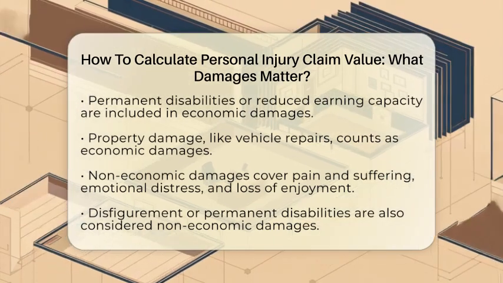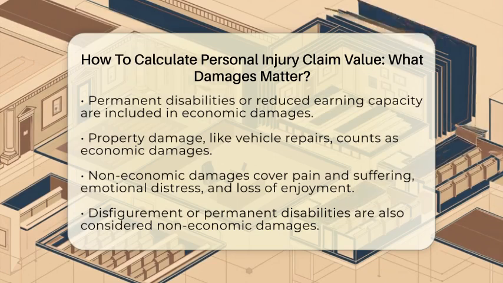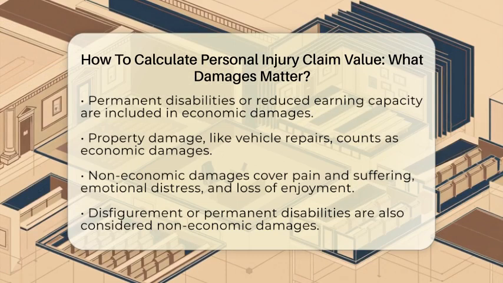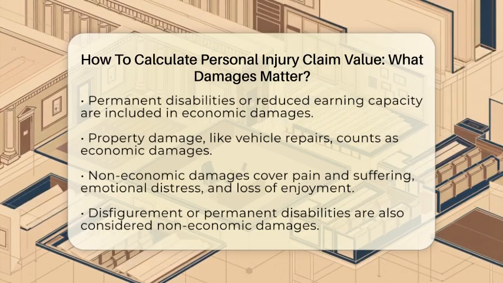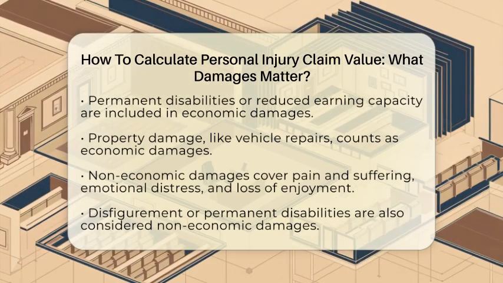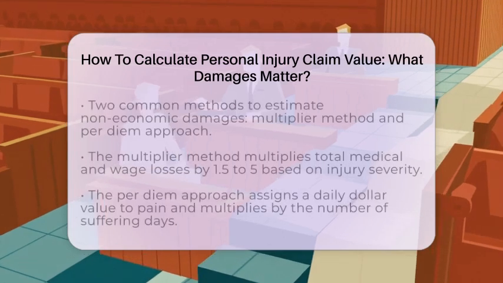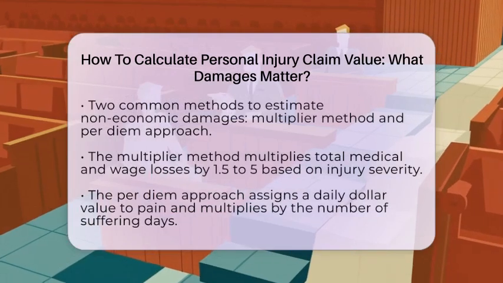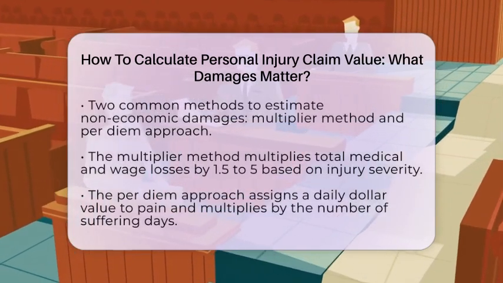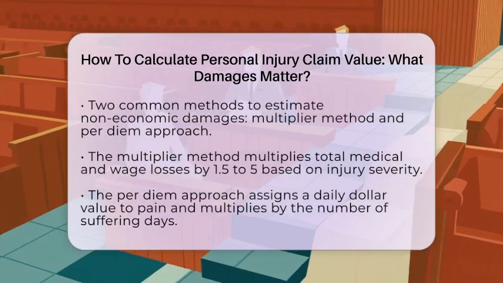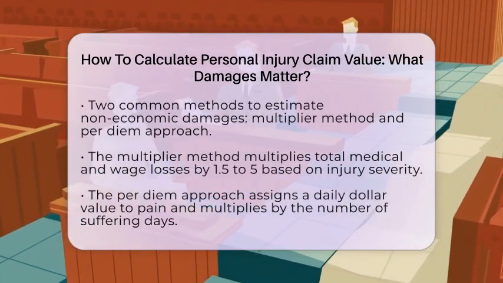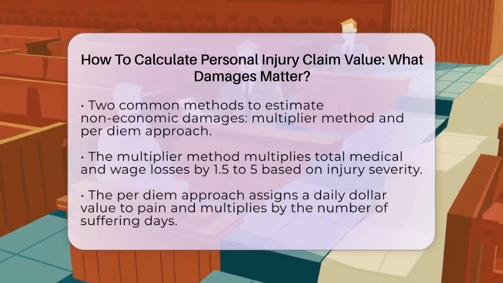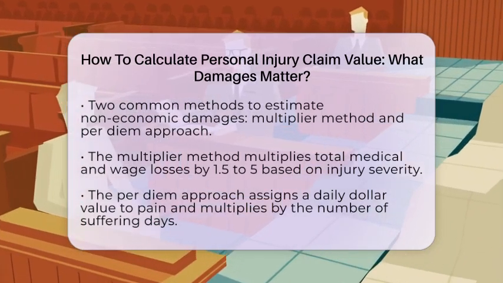There are two common ways to estimate non-economic damages. The first is the multiplier method. You add up your medical expenses and lost wages, then multiply that total by a number usually between 1.5 and 5. The severity of the injury and how long recovery takes influence this number. For example, if your medical bills and lost wages total $10,000 and your multiplier is 3, your pain and suffering damages are $30,000. The total claim amount is then the sum of economic damages plus this pain and suffering estimate.